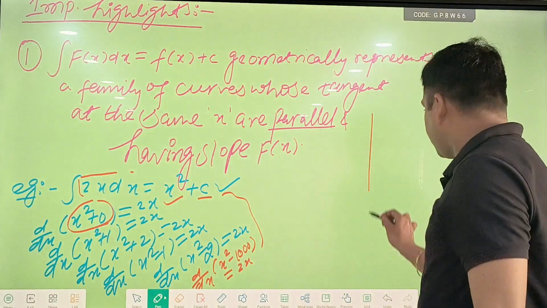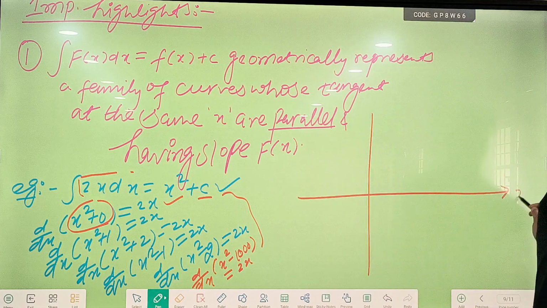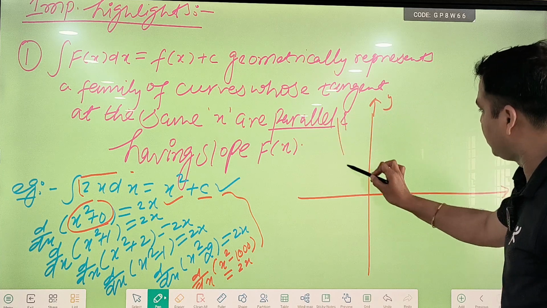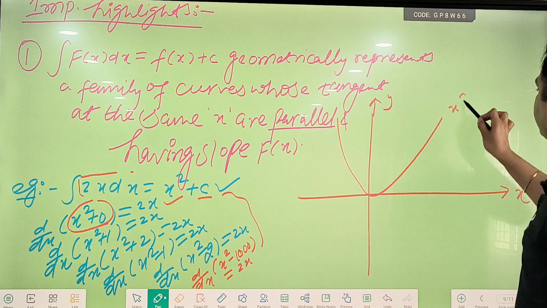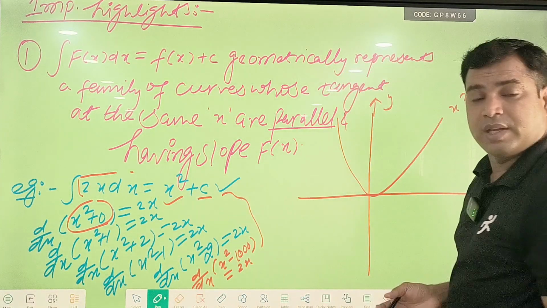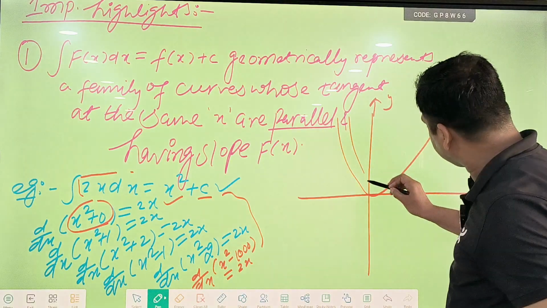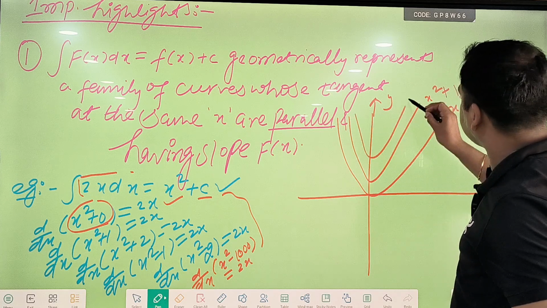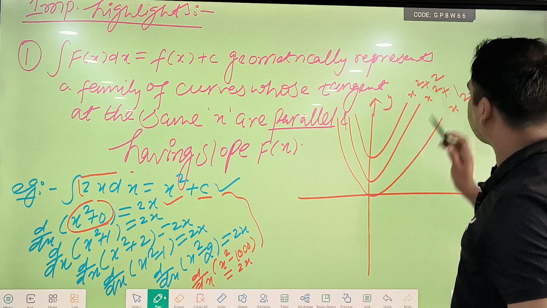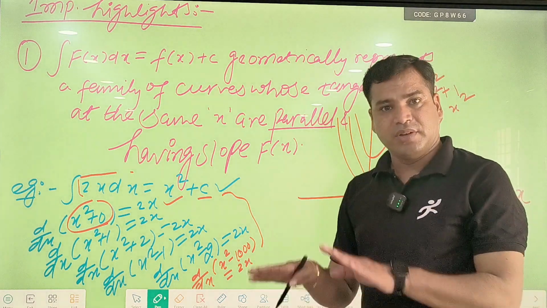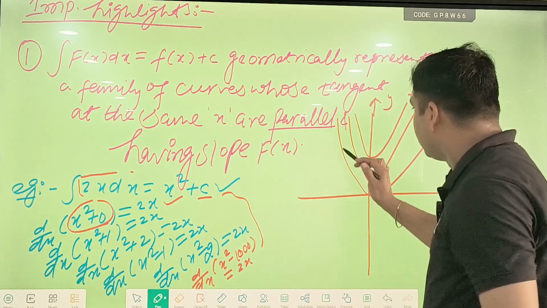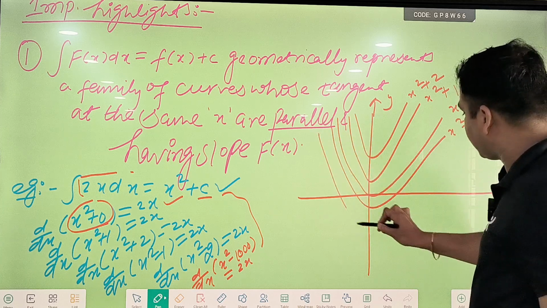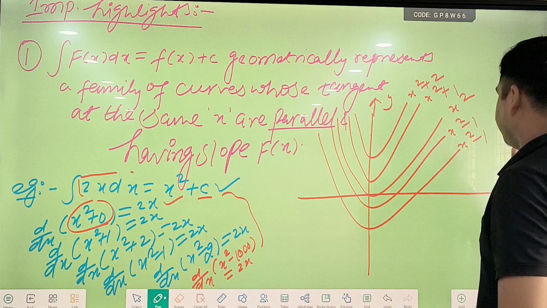How? See this here. I am going to explain with a graph. What is the graph of x square? You know it is an upward parabola in this way. This is the graph of x square. What is the graph of x square plus 1? You need to shift 1 unit upward. So this is x square plus 1. What is the graph of x square plus 2? Again, x square plus 2. X square minus 1: you need to shift 1 unit down. So this is the graph of x square minus 1. In a similar way, this one is x square minus 2.